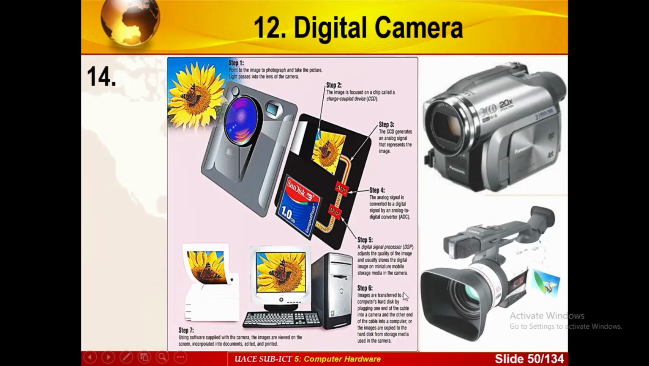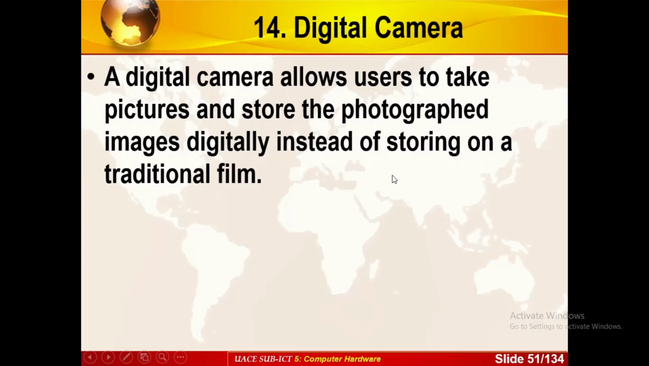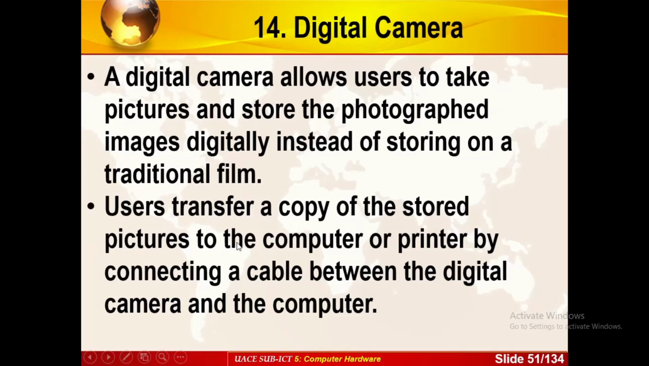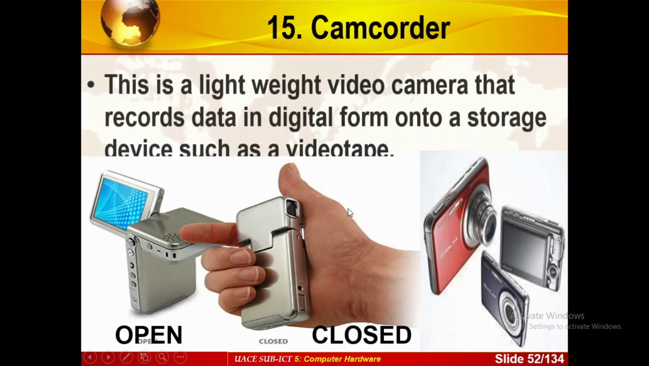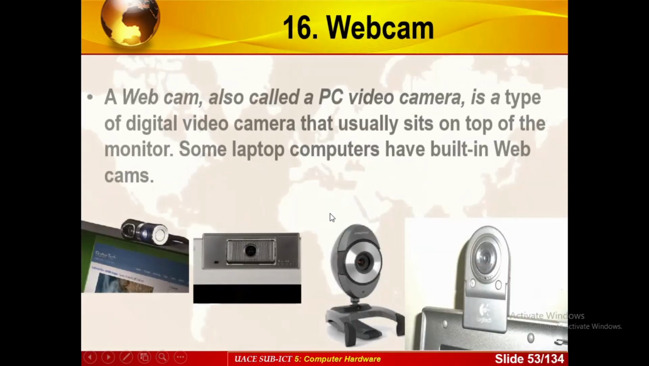These are the digital cameras. Of course, digital cameras help us to take nice photos. A digital camera allows you to take pictures so that the photograph is digital instead of on a traditional film. Users transfer a copy of the stored picture to the computer by connecting a cable between the digital camera and the computer. Those who use digital cameras can witness that. We have the camcorders, the lightweight cameras that put data in digital format to store on a device such as videotape. All these portable small devices are called camcorders, not digital cameras. So we should differentiate them.